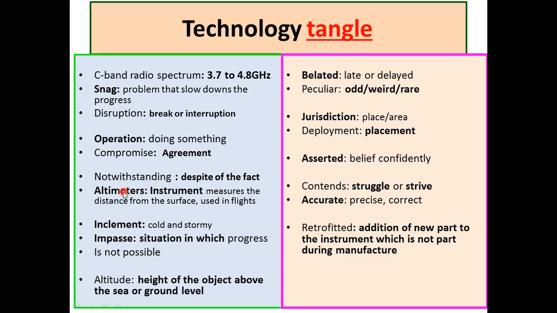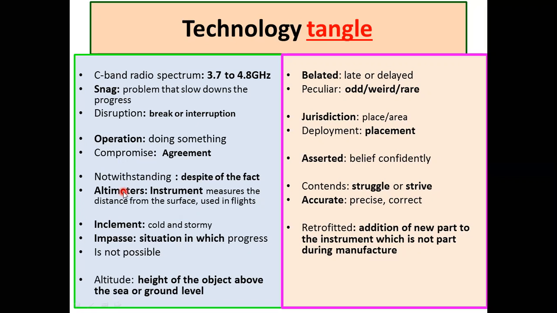Altimeters are the instruments which are used in flights. Whenever they want to land, altimeters are used to know the distance between the flight and the surface or ground level. These altimeters use radio frequency from 3.9 to 4.4 gigahertz.